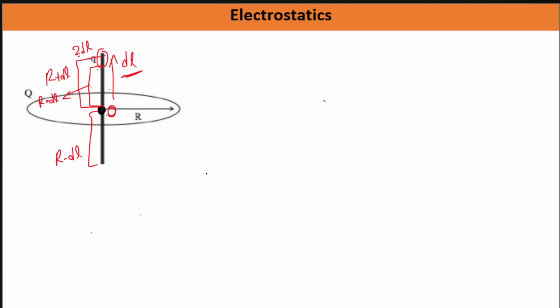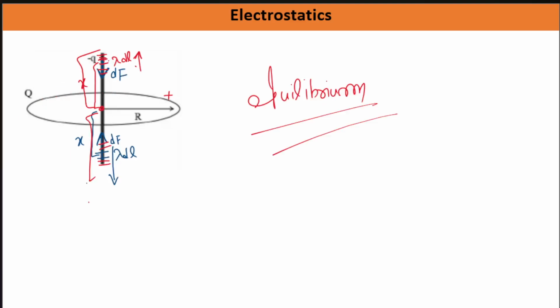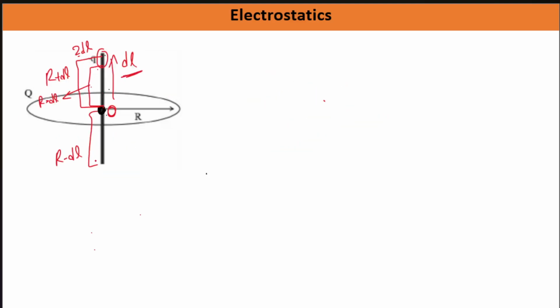We are getting, right? So on these two segments, from the same discussion that we did here, on this r minus dl portion and on this r minus dl portion, the force acting will get cancelled. Okay, so this has cancelled. Now we are left with this 2dl portion. On this 2dl length there will be force acting, and here the electric field, as you know, is in this direction.